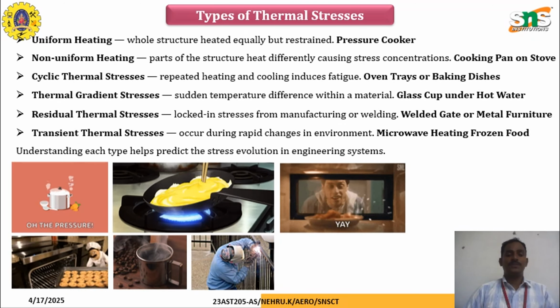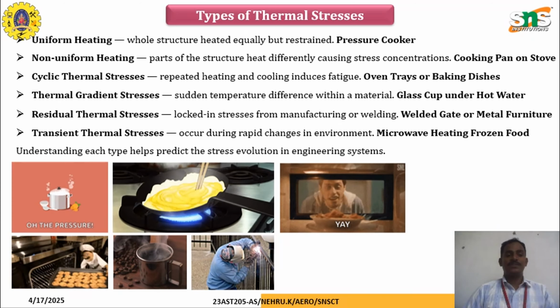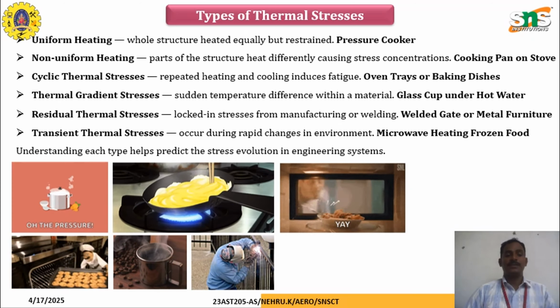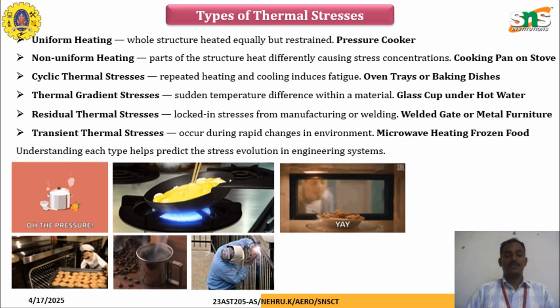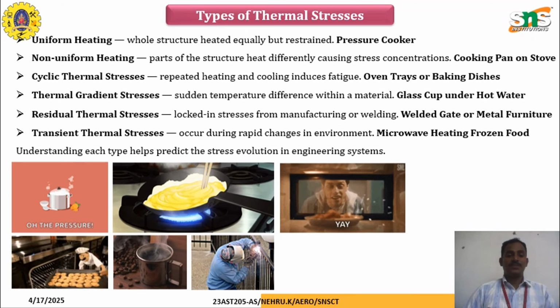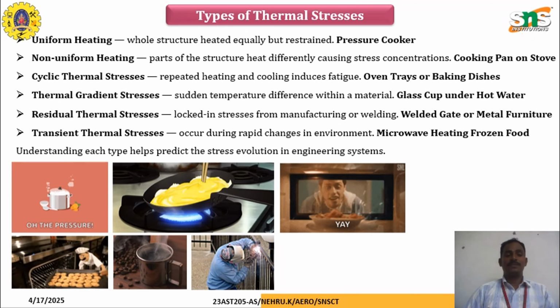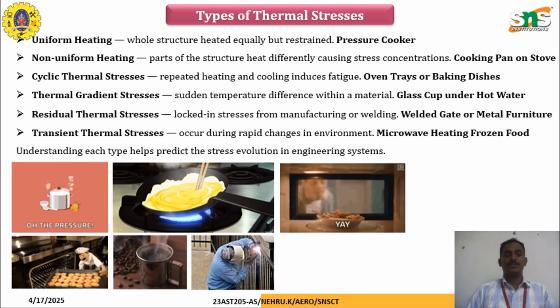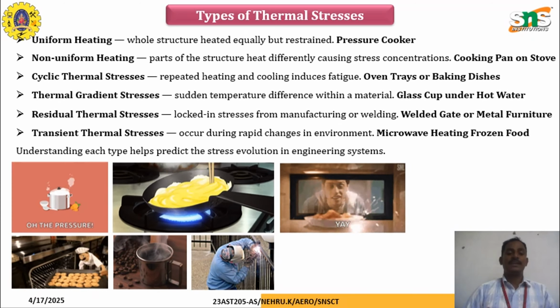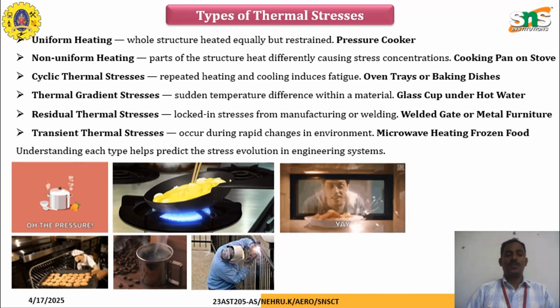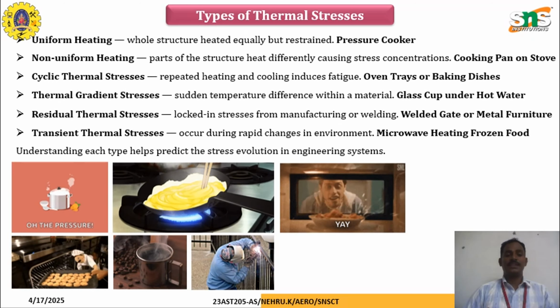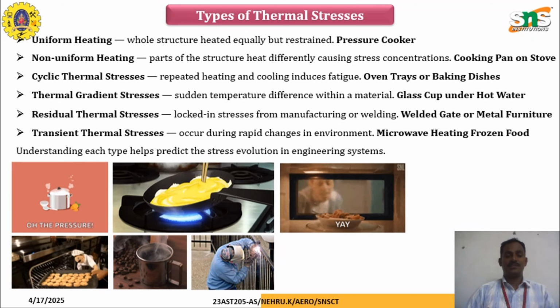Now coming to the types of thermal stresses: one is uniform heating, second non-uniform heating. Third one is cyclic thermal stress, then thermal gradient stress, residual thermal stress, and transient thermal stress. The pressure cooker is one of the best examples for uniform heating, where the whole structure is heated equally but it gets restrained. A cooking pan on the stove is a good example for non-uniform heating. The part of the structure is heated differently, causing stress concentration.